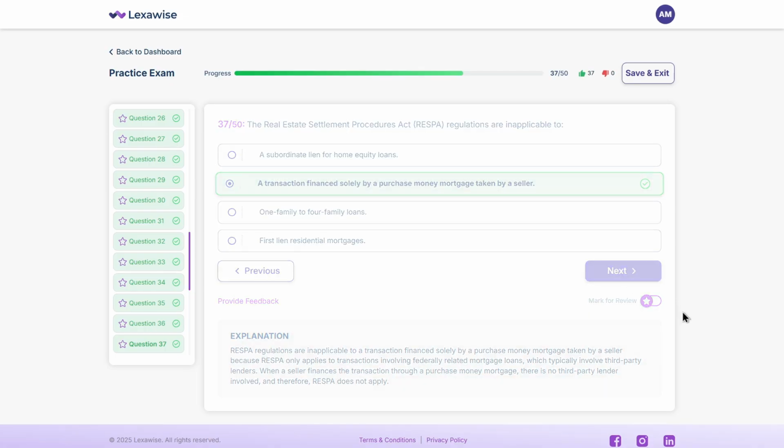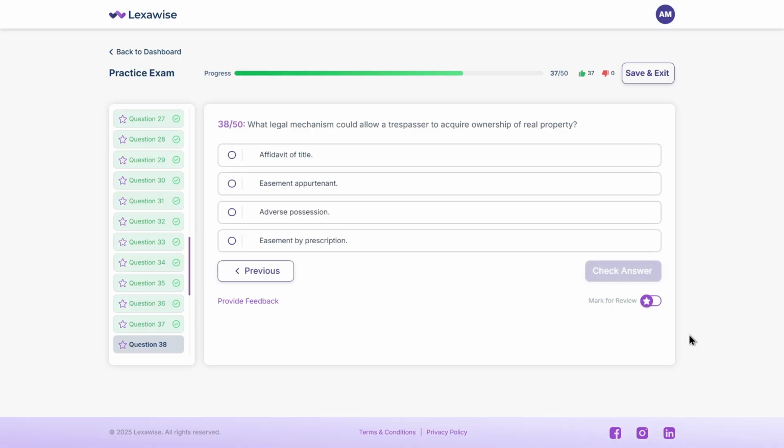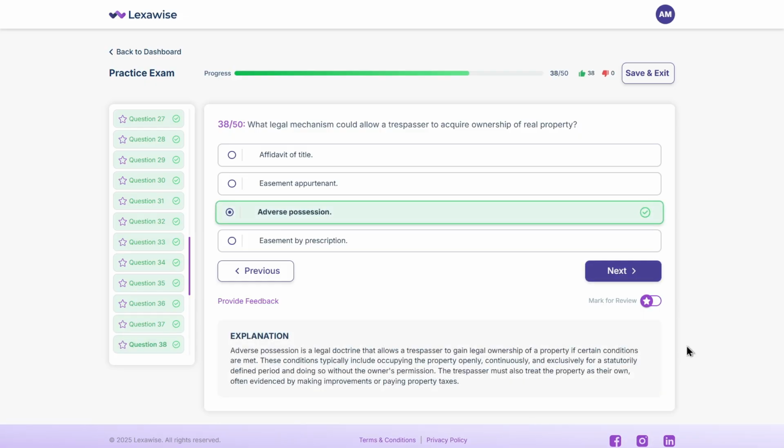Now this one. What legal mechanism could allow a trespasser to acquire ownership of real property? A. Affidavit of title. B. Easement appurtenant. C. Adverse possession. D. Easement by prescription. Got your answer? The correct choice is C. Adverse possession. If a person occupies property openly and continuously for a legally defined period without permission, they could legally take ownership.